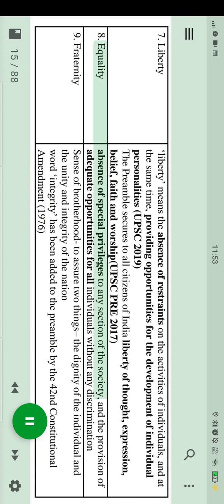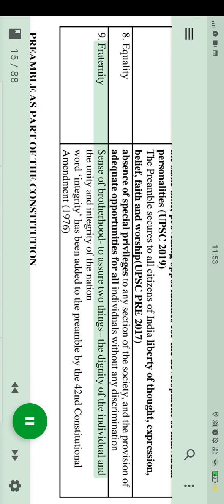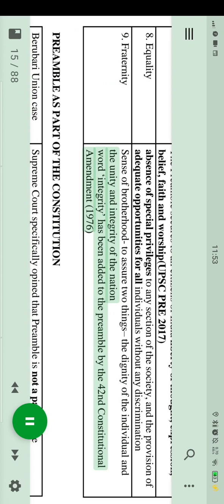Equality. Absence of special privileges to any section of the society, and the provision of adequate opportunities for all individuals without any discrimination. 9. Fraternity. Sense of brotherhood to assure 2 things: the dignity of the individual and the unity and integrity of the nation. The word integrity has been added to the preamble by the 42nd Constitutional Amendment, 1976.